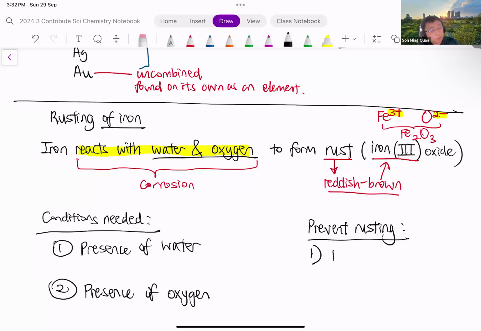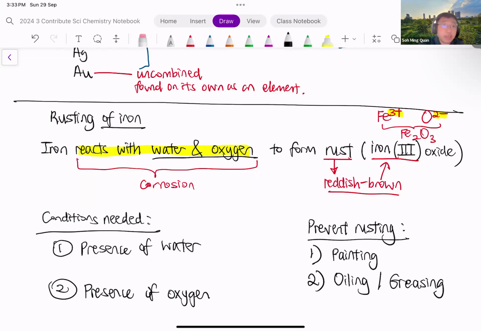So one good way would be to paint. If you paint the iron object, the paint basically forms a layer that prevents water and oxygen from coming into contact with iron. Instead of painting, you can also put a layer of oil or grease.